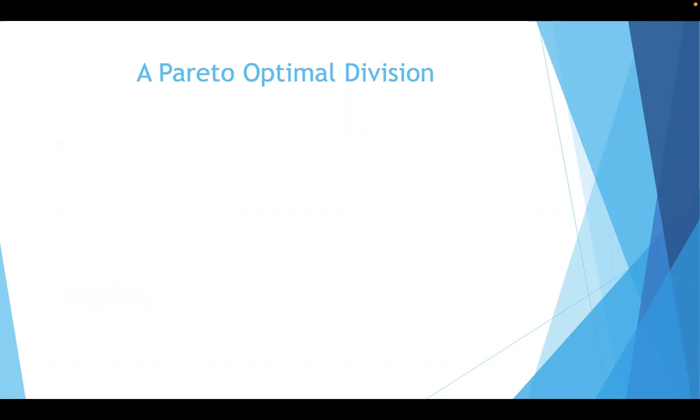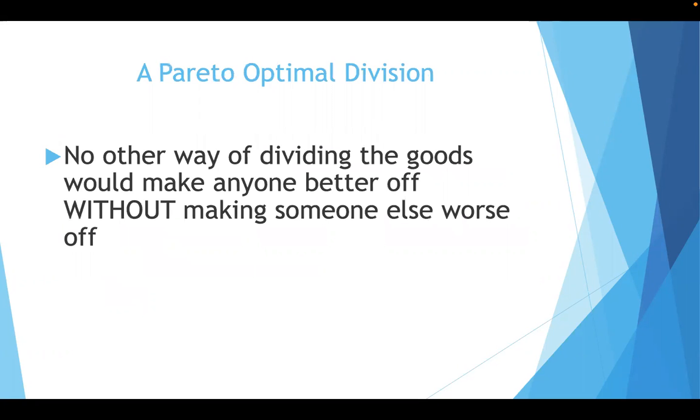How about a Pareto optimal division? Now, there's no other way of dividing the goods that would make anyone better off without making someone else worse off. And when you're thinking, what does this mean? Well, if we divide things up and then you say, just kidding, I'm going to take this dresser and give it to somebody else's pile. So somebody else who gets that dresser is now, woohoo, better off because they got that extra piece. But whoever you took it from is now worse off, right? So what the Pareto optimal division means is we divide it so that if we take anything from someone, it would make someone else worse off. That's the idea, that it's all good.